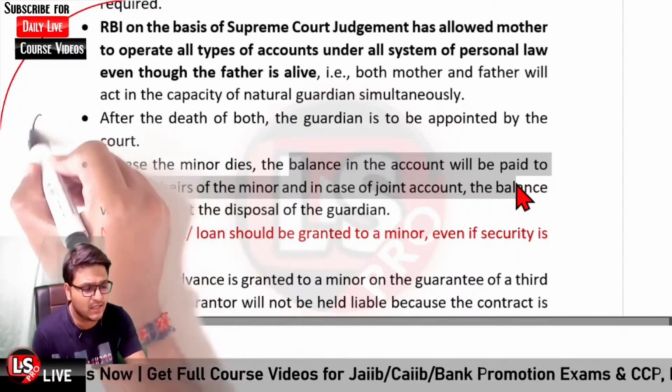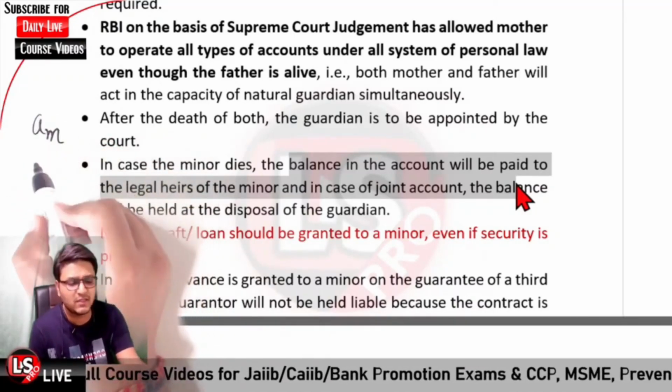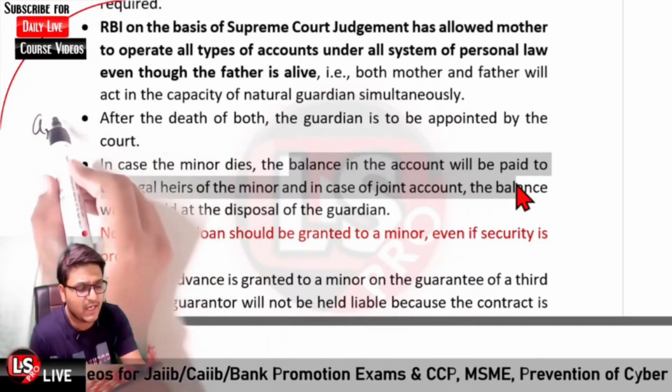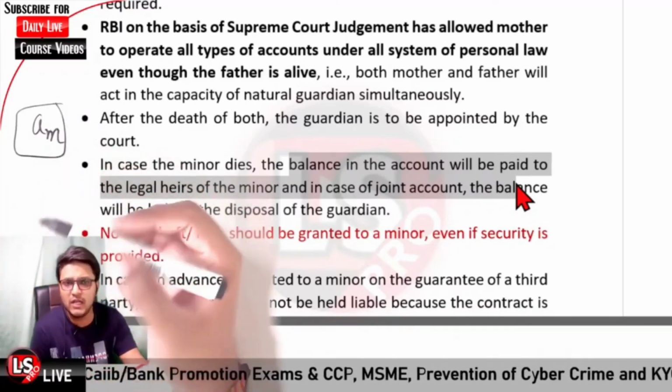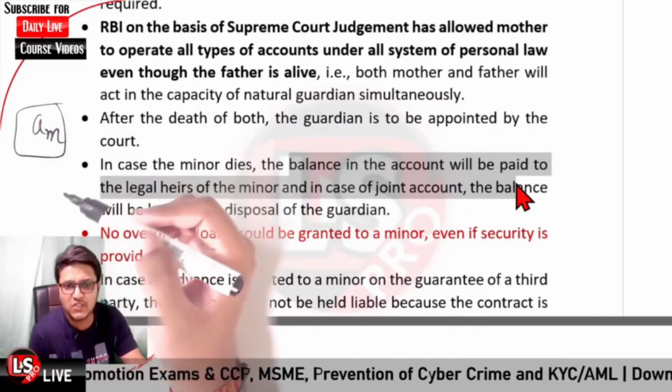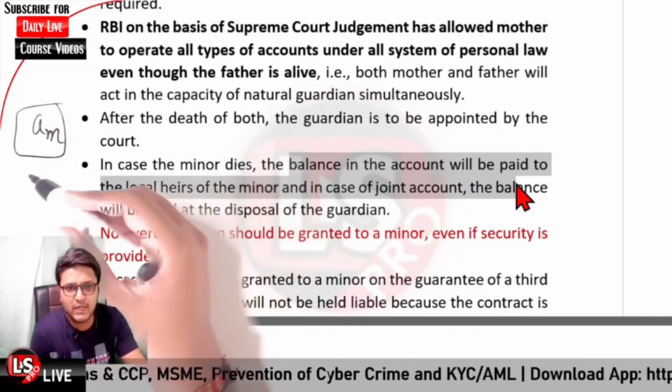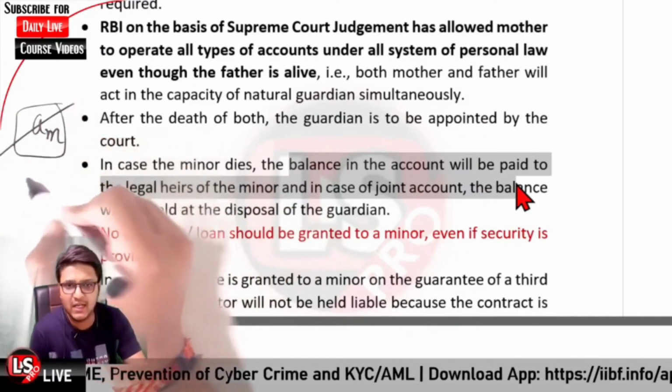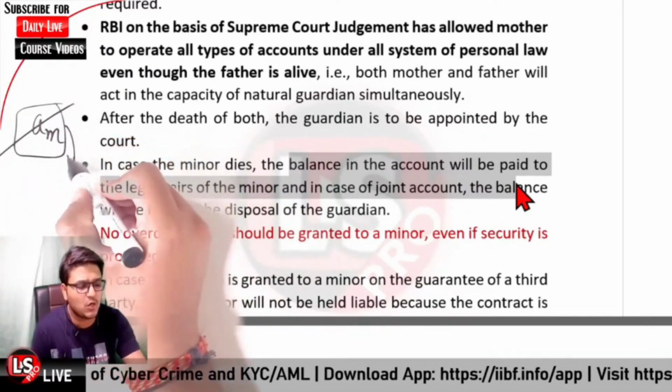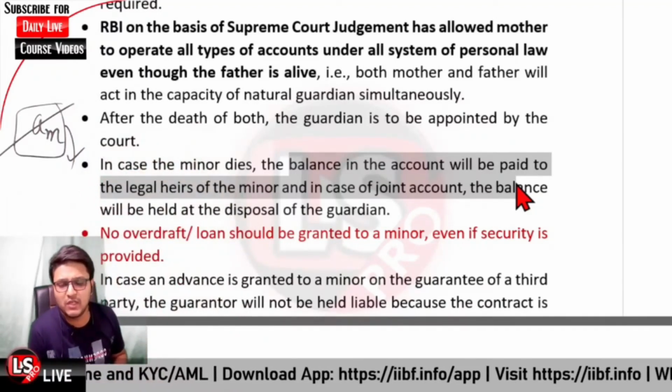So if A is a minor operating a self-operated account, nomination facility is not available. If A dies, the balance in the account would be paid to the legal heirs of the minor.